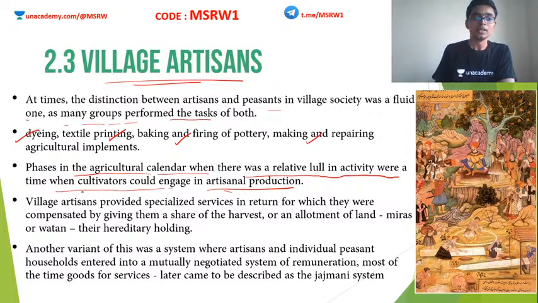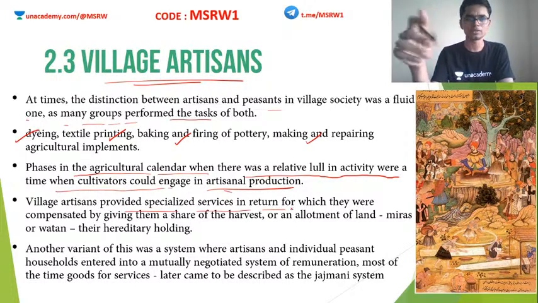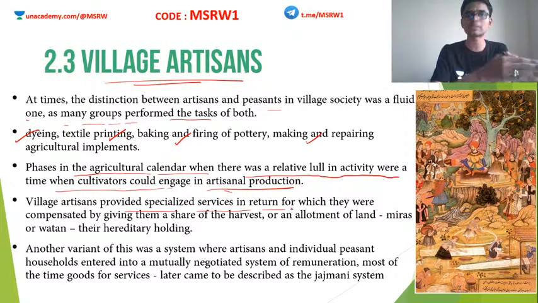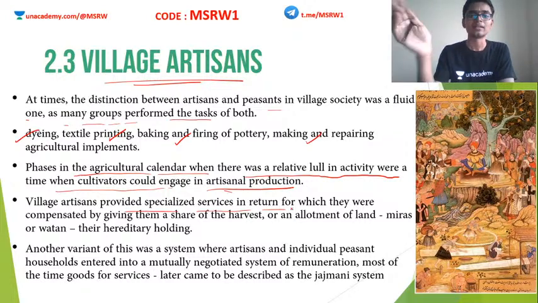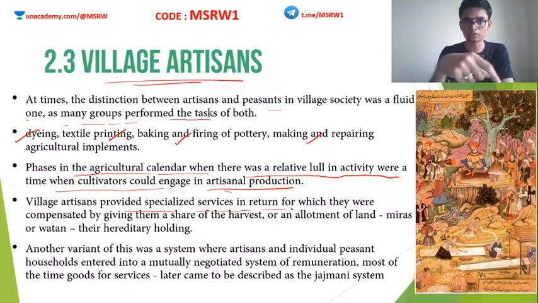Village artisans provided specialized services. This is true. So artisans, not agriculturists, the traditional artisans, they used to provide specialized services. For example, blacksmith will do the blacksmithery. Goldsmith will work with the gold. So these are specialized activities. In return for these activities, they are provided a part of the harvest by the agriculturist or are allotted a piece of land.